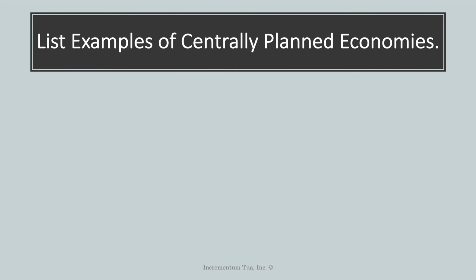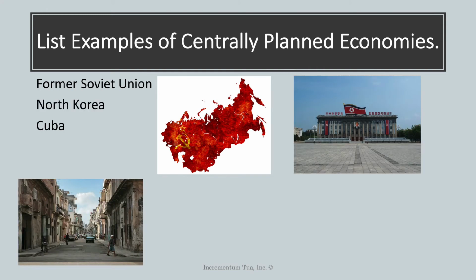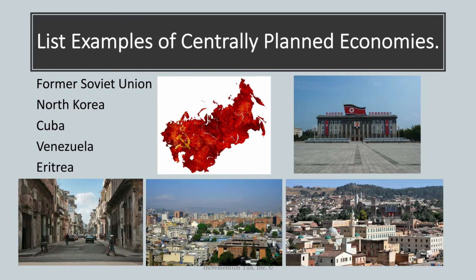List some examples of centrally planned economies. Again, the Heritage Foundation keeps the Economic Freedom Index, and some of the least economically free countries are the former Soviet Union, North Korea, Cuba, Venezuela, and Eritrea. Again, these are all countries characterized by limited choice and political dictatorships. So they tend to be less efficient in terms of producing high-quality, low-cost goods and services.